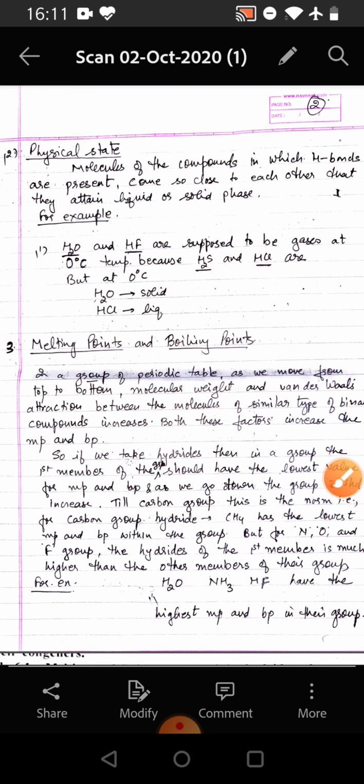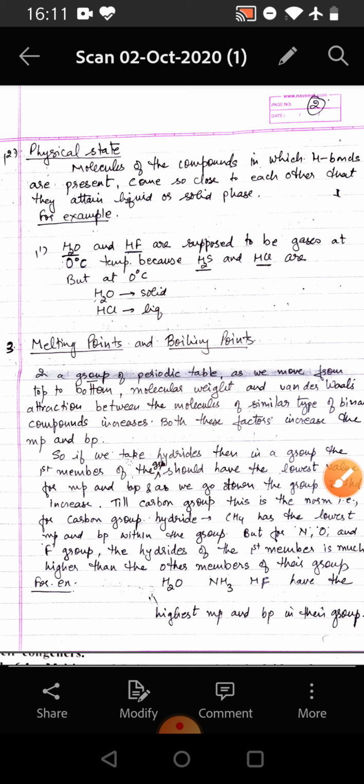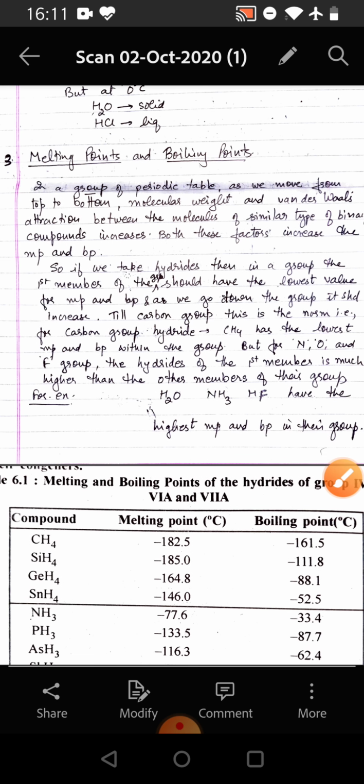If we consider the physical state, then we see that molecules of the compounds in which hydrogen bonds are present come so close to each other that they attain liquid or solid phase. For example, H2O and HF are supposed to be gases at 0 degree centigrade temperature because H2S and HCl are. But at 0 degree centigrade we know that H2O is solid and HF is liquid. Next we come to melting points and boiling points.